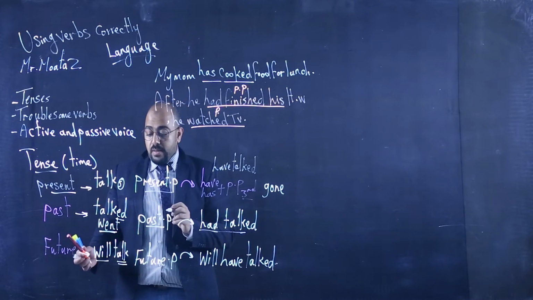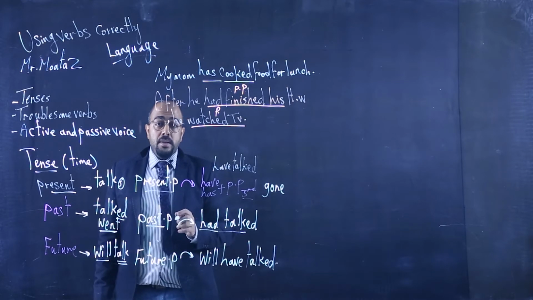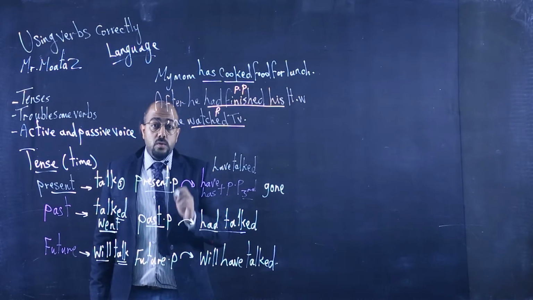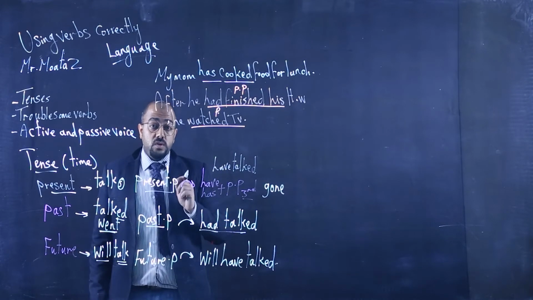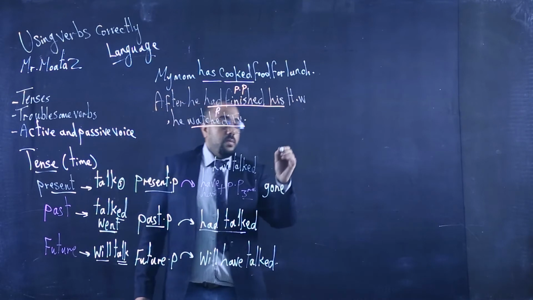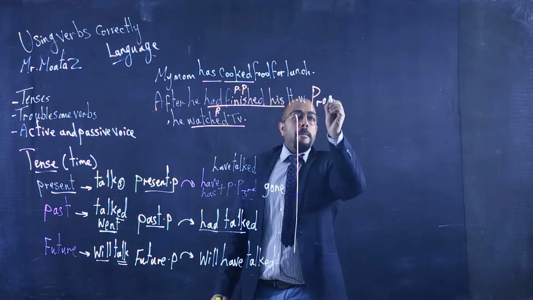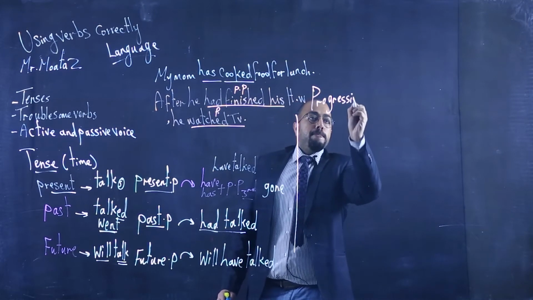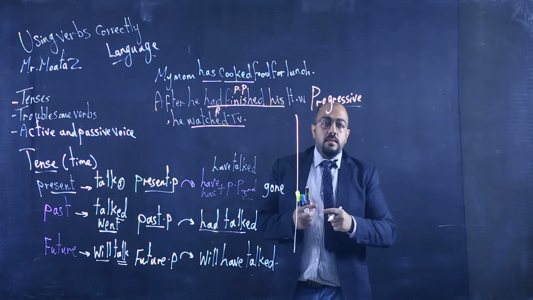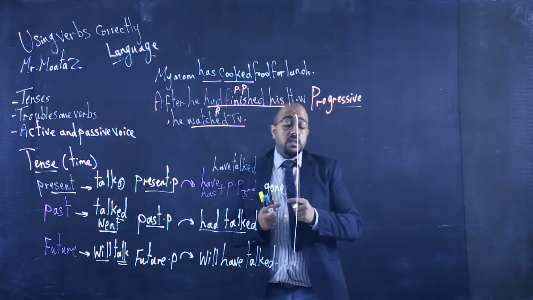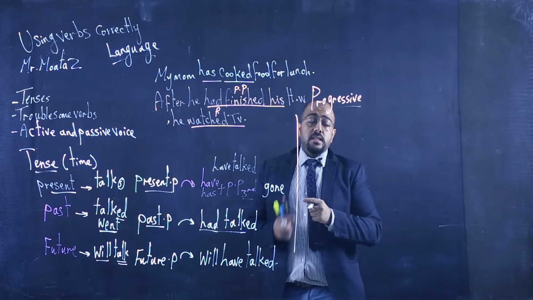The same when we come to the future and the future perfect. It shows two actions that will happen in the future. One happens before the other in the future. Then we come here to the second part, which is the progressive tenses. The progressive one shows a continuous verb that does not stop.